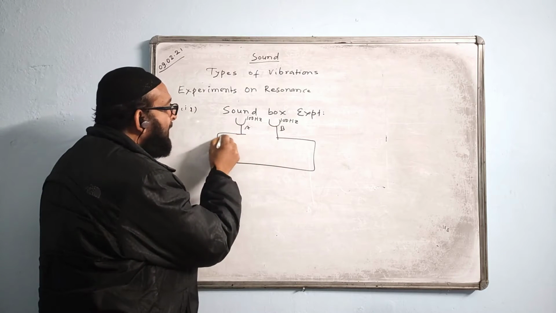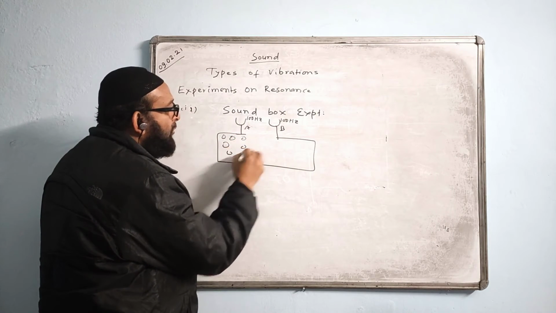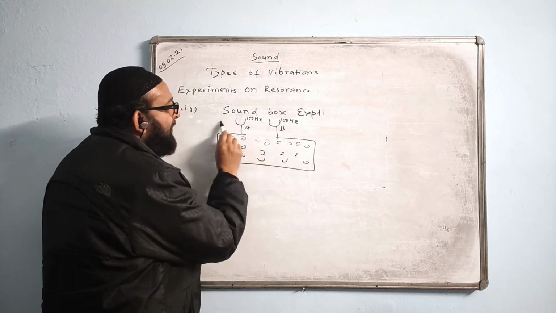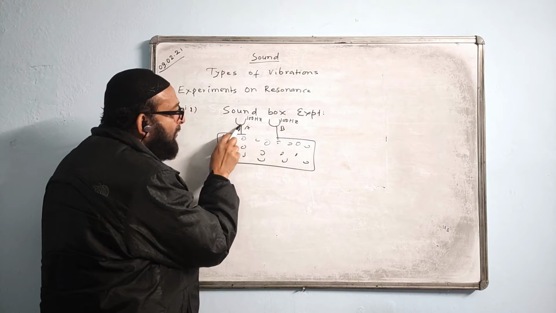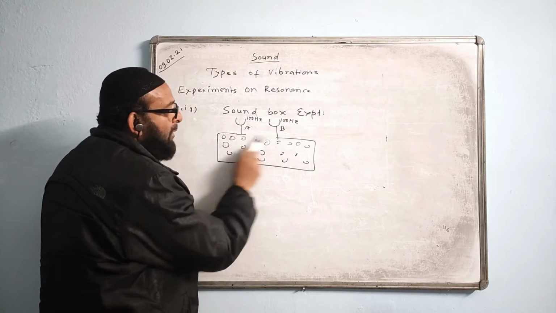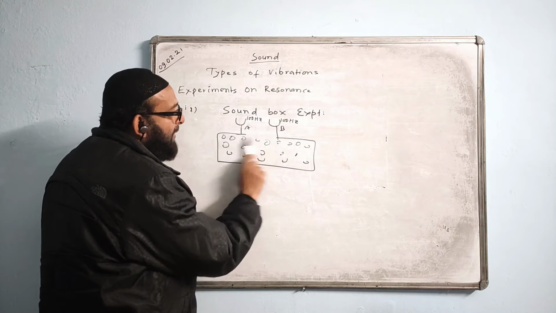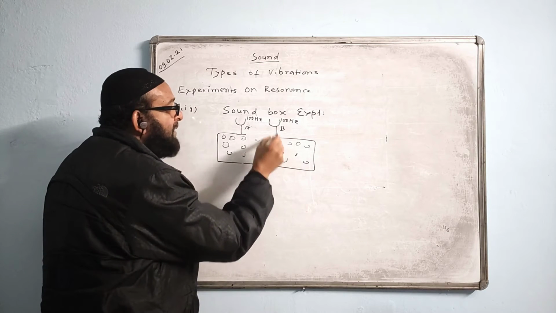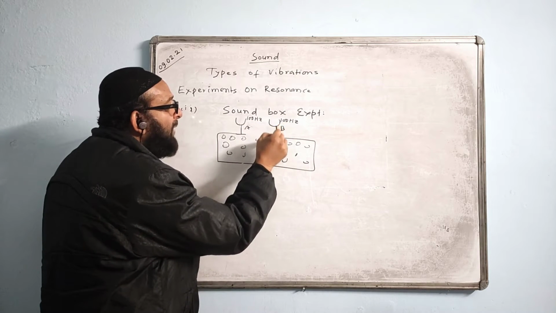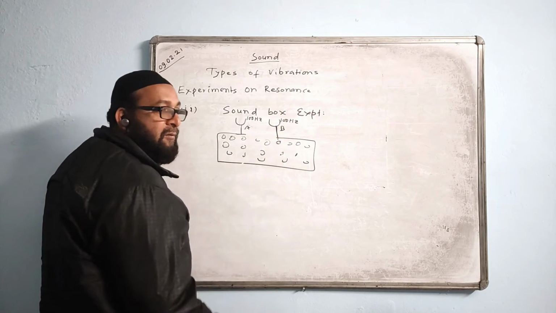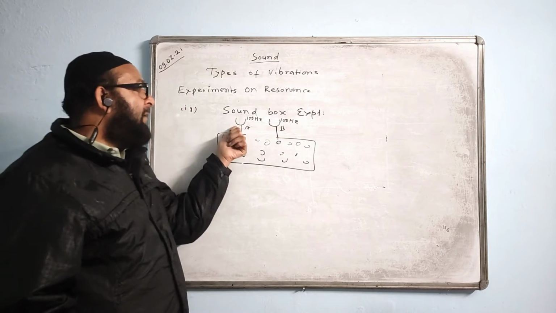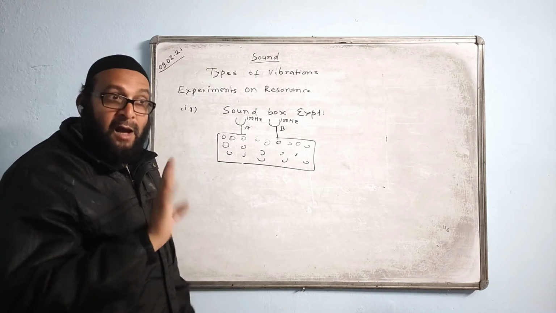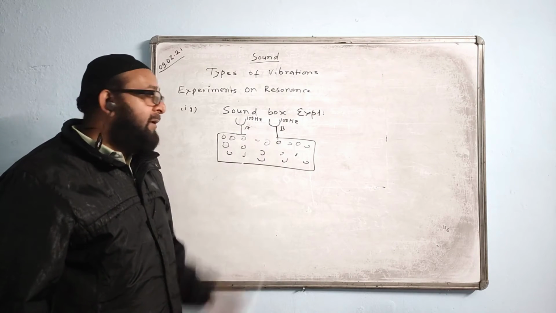This box will contain air. Air molecules will be there, air molecules everywhere. When A is vibrated, then the forced vibration of A will be transferred to this air molecule. The air molecule will be vibrating, and that vibration will come to the tuning fork B. And since the frequencies are equal, the tuning fork B will vibrate with an increased amplitude itself. You are applying force on A, but you are seeing the effect on B. And that also the effect is a large amplitude, very large amplitude is vibrating.